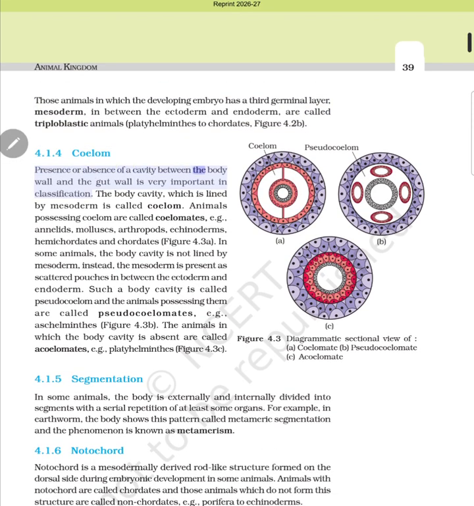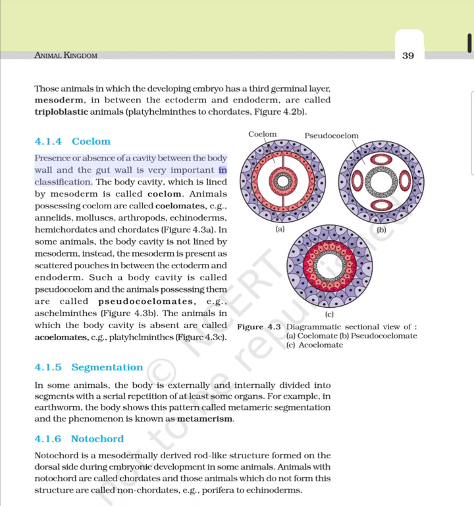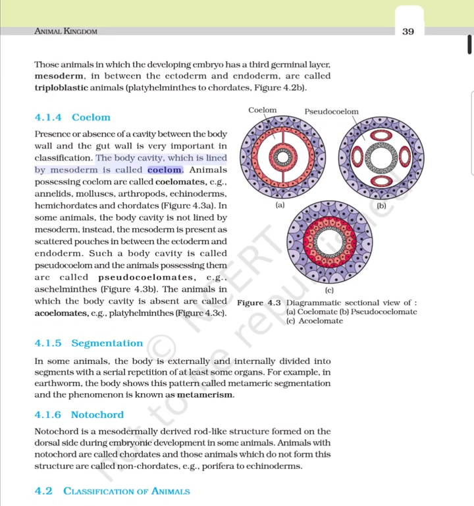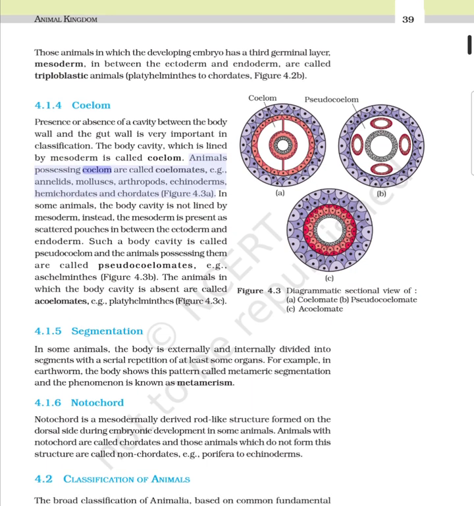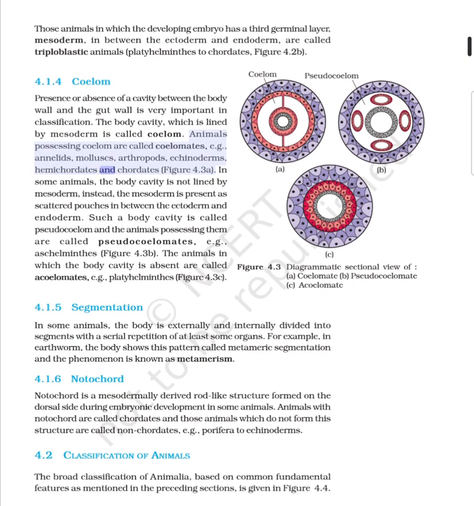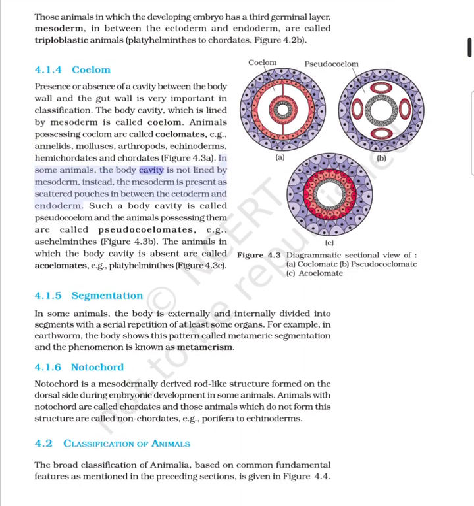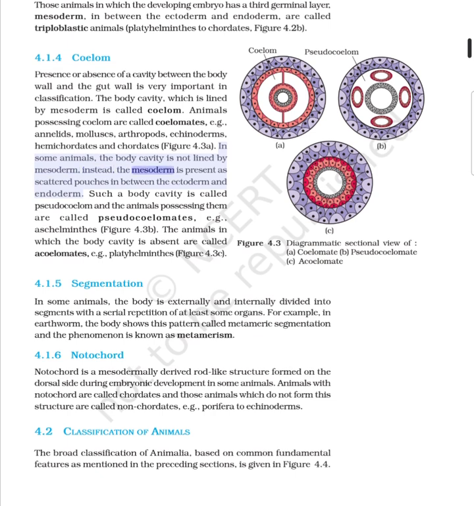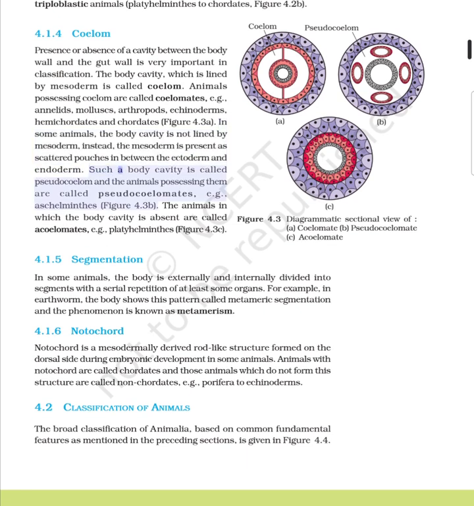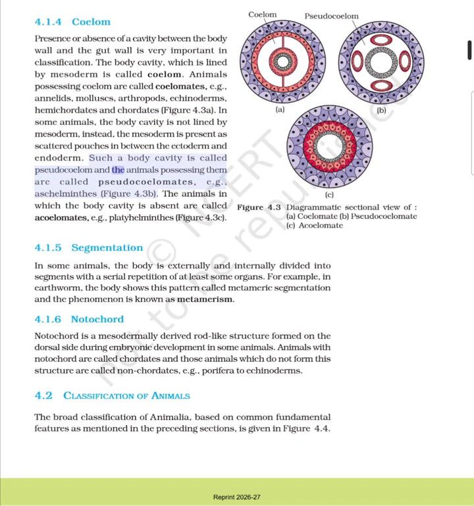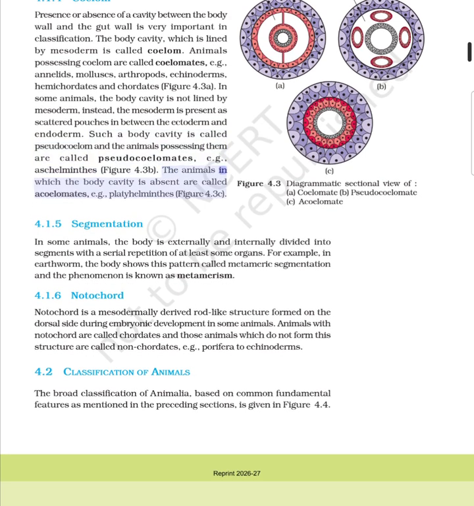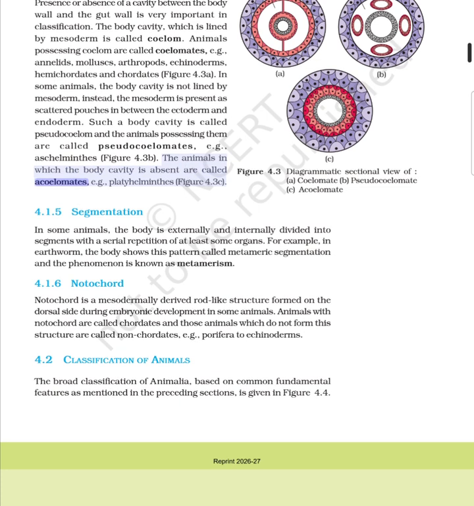4.1.4 Coelom. Presence or absence of a cavity between the body wall and the gut wall is very important in classification. The body cavity, which is lined by mesoderm, is called coelom. Animals possessing coelom are called coelomates, e.g., annelids, mollusks, arthropods, echinoderms, hemichordates and chordates. In some animals, the body cavity is not lined by mesoderm; instead, the mesoderm is present as scattered pouches in between the ectoderm and endoderm. Such a body cavity is called pseudocoelom, and the animals possessing them are called pseudocoelomates, e.g., aschelminthes. The animals in which the body cavity is absent are called acoelomates, e.g., platyhelminths.